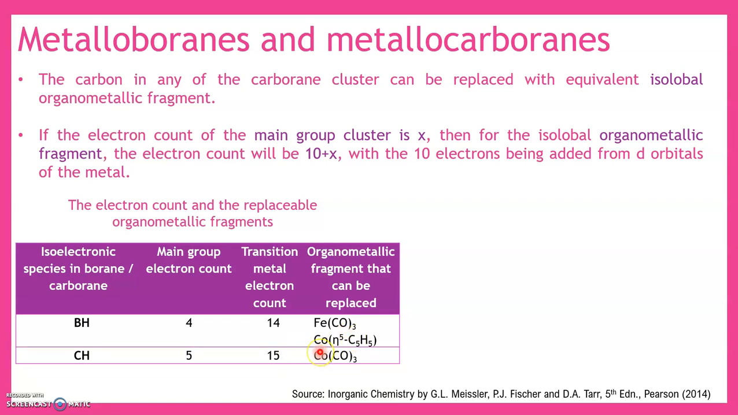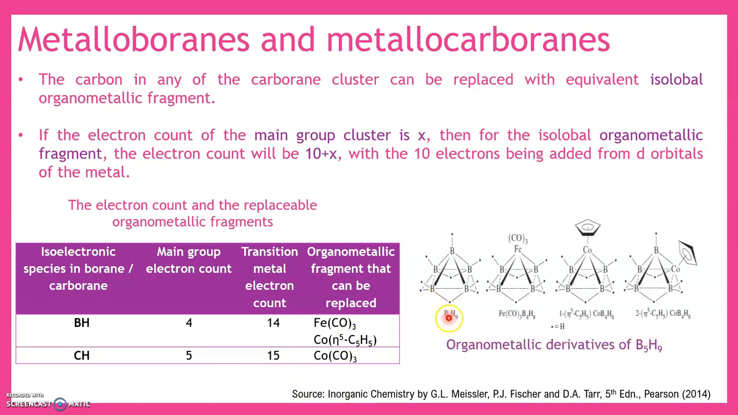Similarly for cobalt, it belongs to group 9. So that means (n-1)d7 ns2 is the outermost electronic configuration for cobalt. So that means 9 electrons are present in its valence shell. To that you add 5 electrons from the cyclopentadienyl group. So what do you get now? 9 plus 5, 14. So this can replace BH here. Similarly, we can replace CH, which has an electron count of 5, with the transition metal electron count of 15. So again, this is going to be 9 plus 6 is equal to 15.